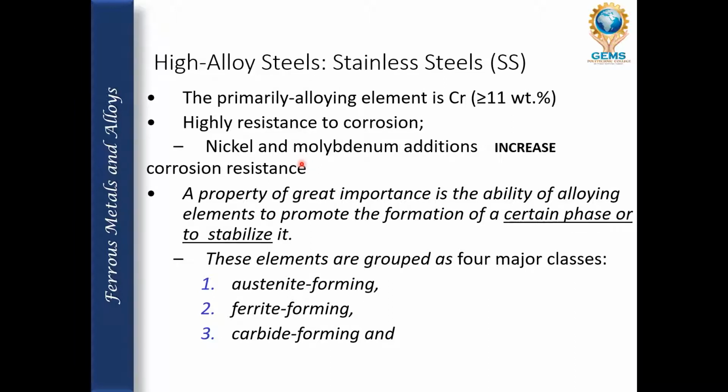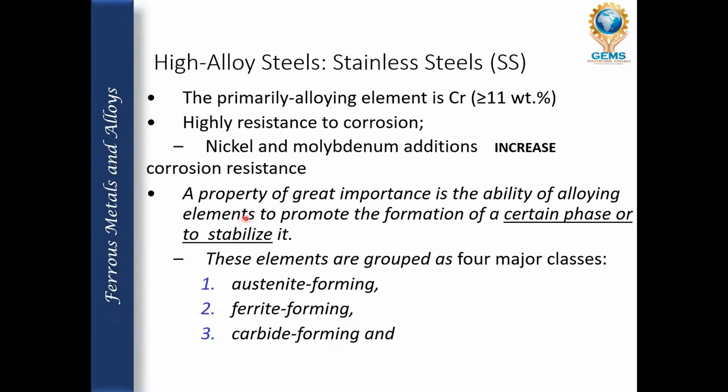So nickel and molybdenum addition increases corrosion resistance. They add more nickel as well as molybdenum in order to increase the corrosion resistance. A property of great importance is the ability of alloying elements to promote the formation of a certain phase or to stabilize it.